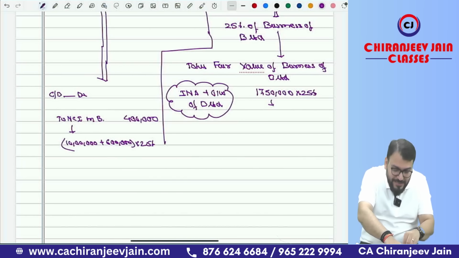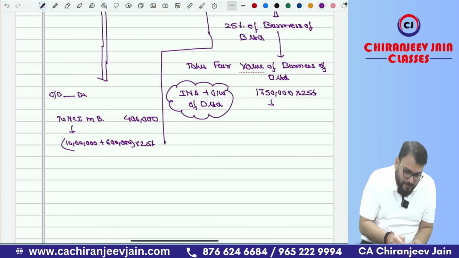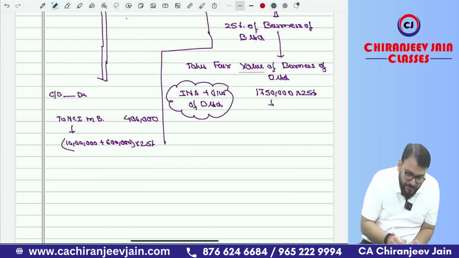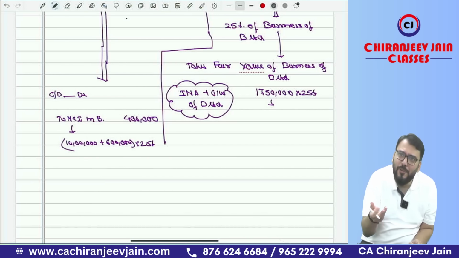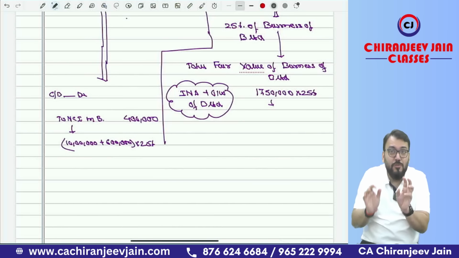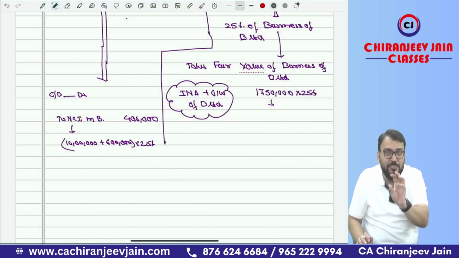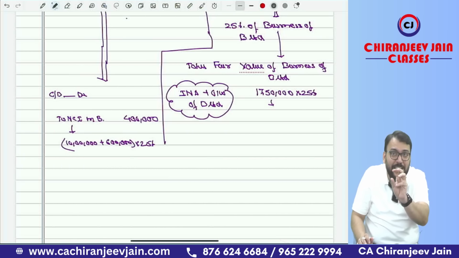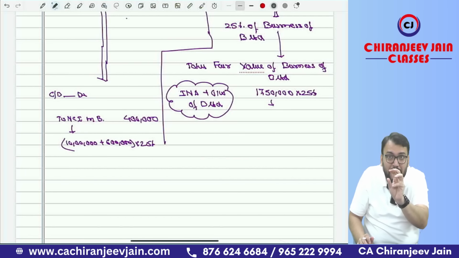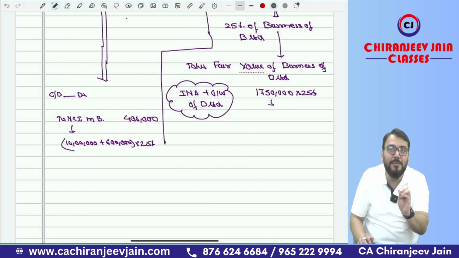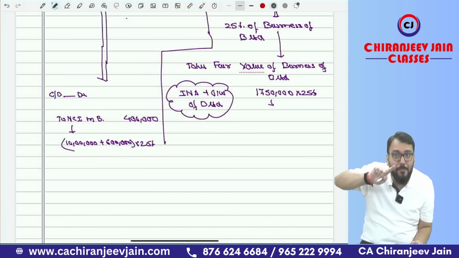So in this case, the consideration will be the fair value of business, to the extent of 25% only. It means you are getting 75% of C Limited at a worth of rupees 17,50,000, that is 17,50,000 for 100% of B Limited.